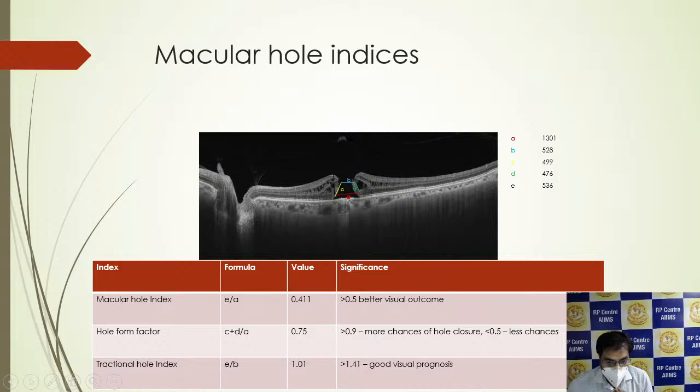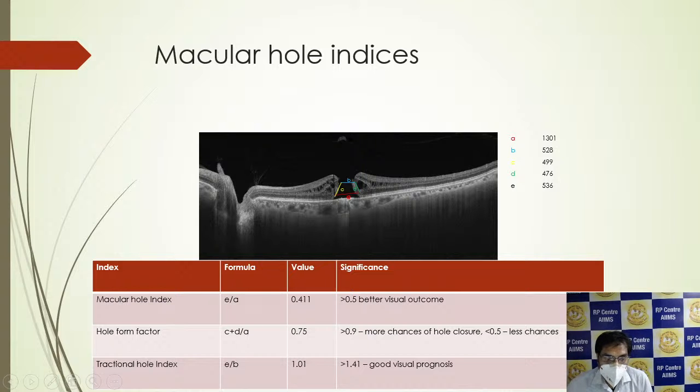Prognosis-wise, it has been said that if MHI is more than 0.5, it is associated with better visual outcome. But in this case it is 0.411. The hole forming factor is C plus D, where C is one arm and D is the other arm, divided by the base. In this case it is 0.75. If it is more than 0.9, there is more chance of hole closure, and if it is less than 0.5, there is less chance of hole closure.